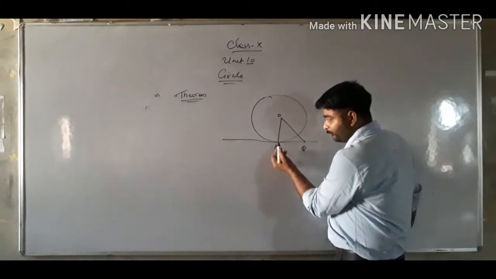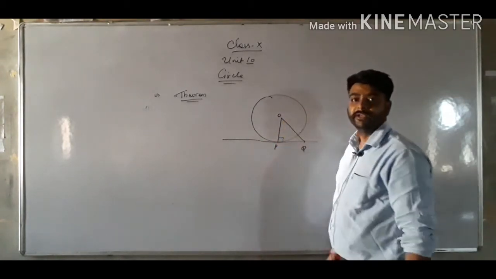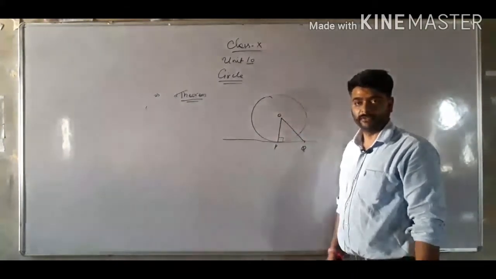At that time the tangent makes 90 degrees with the radius. Okay class.